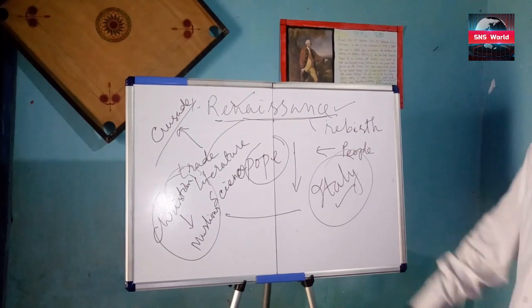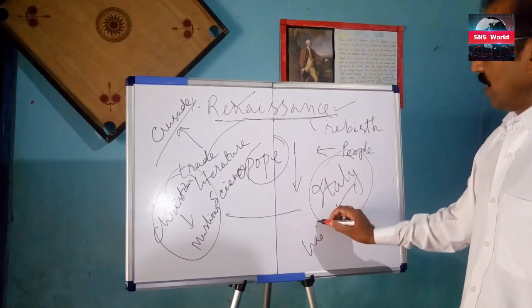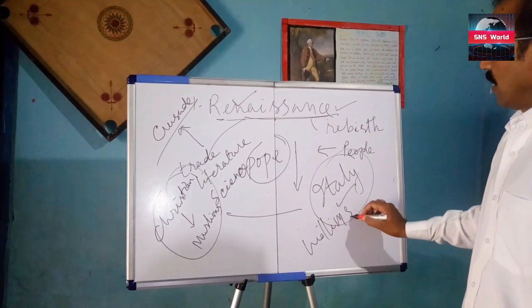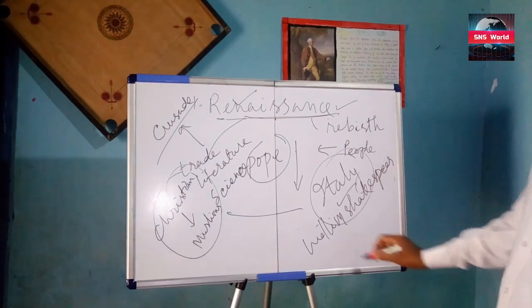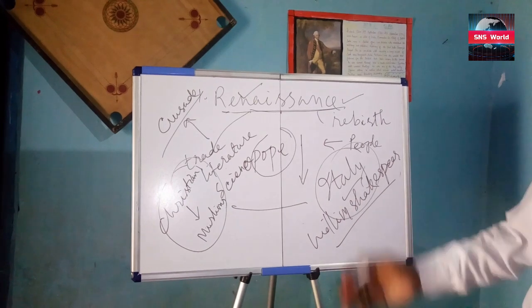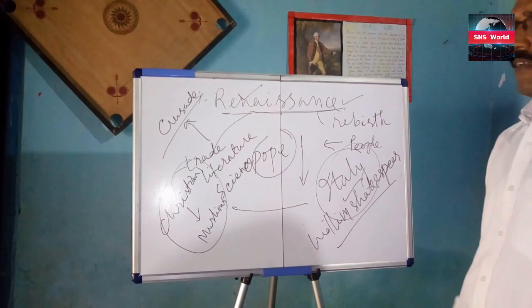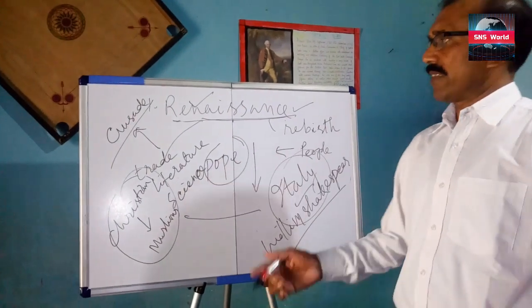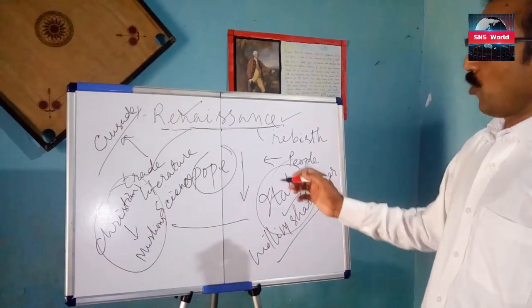Then what? Literature at that time, William Shakespeare. Many discoveries happened. Blood circulation, they knew about it, and the compass, those things helped them to move ahead.